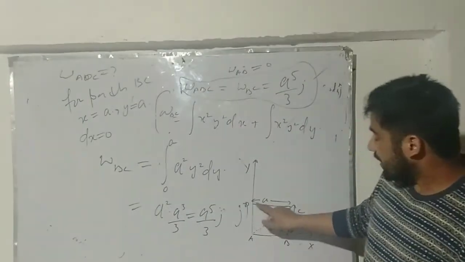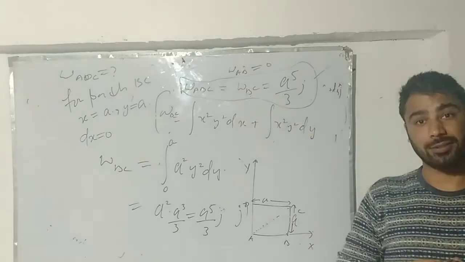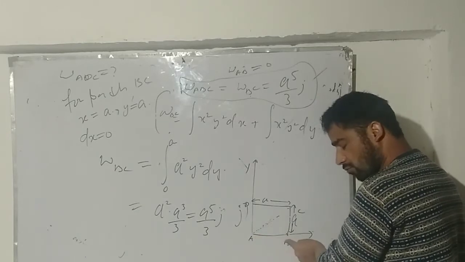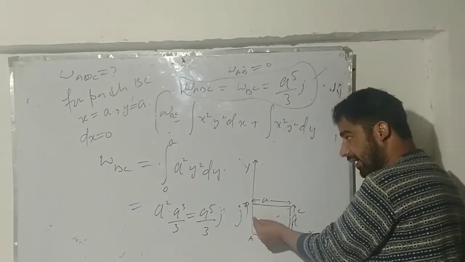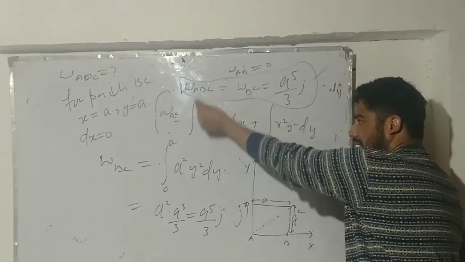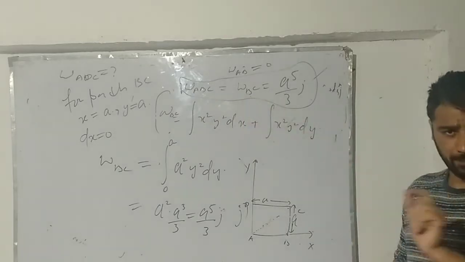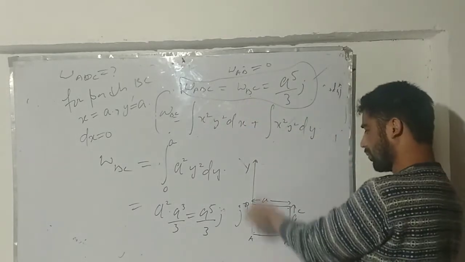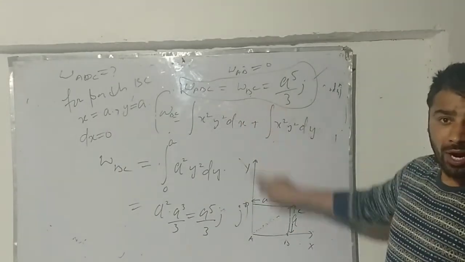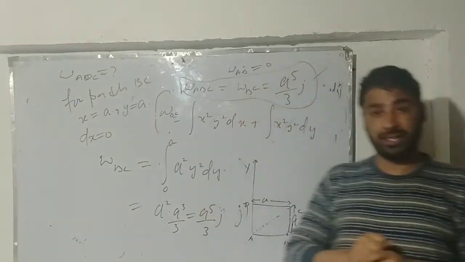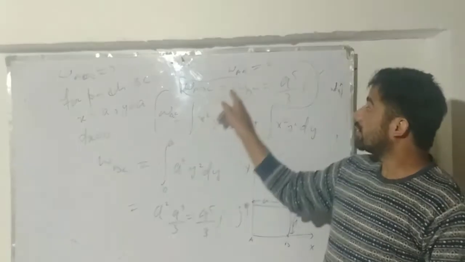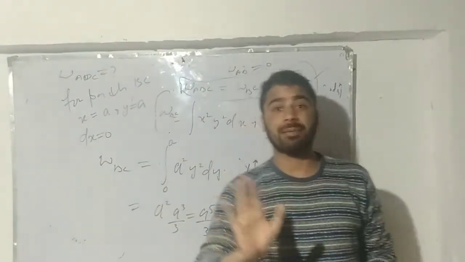The work done along the path ADC will be the same as the work done along the path ABC, because there is a kind of symmetry. What was absent along this? y. What will be absent along this? x. Either I can solve this integral or that integral, because the limits are going to be the same, and I will get the same answer. Believe me, or if you can do it on your own, it will be a good exercise, and you will reach this conclusion. I am going to skip this part. The symmetry argument permits us to say the work done along the path ABC will be the same along the path ADC.